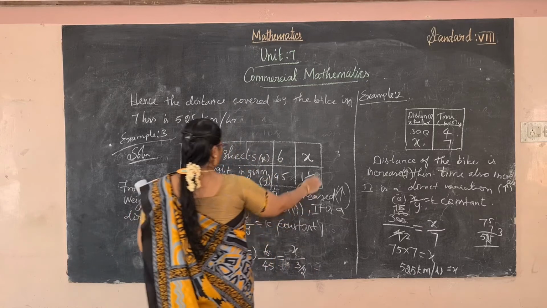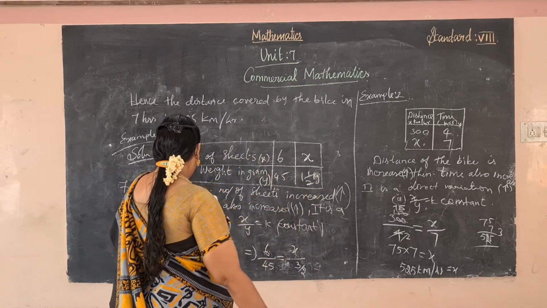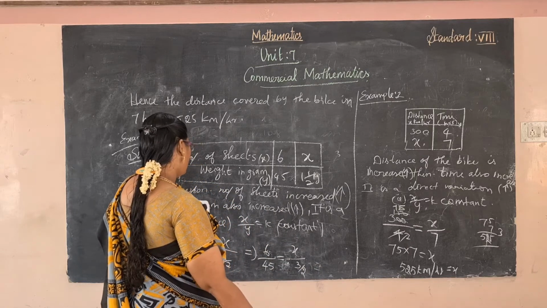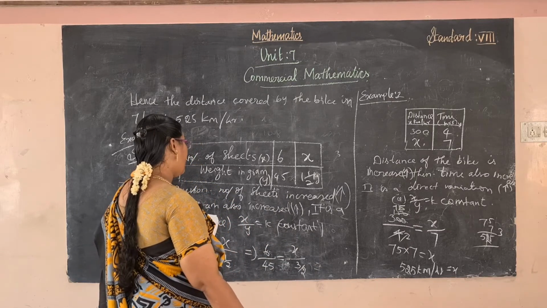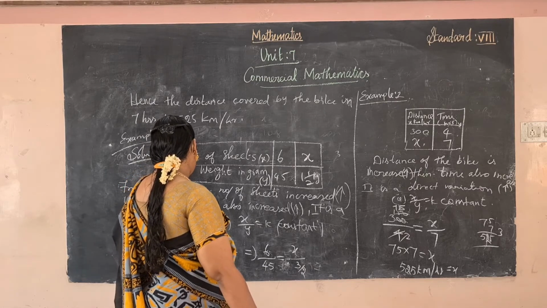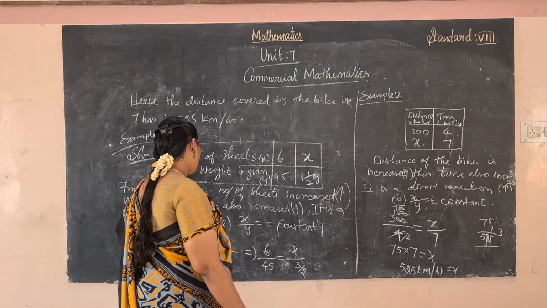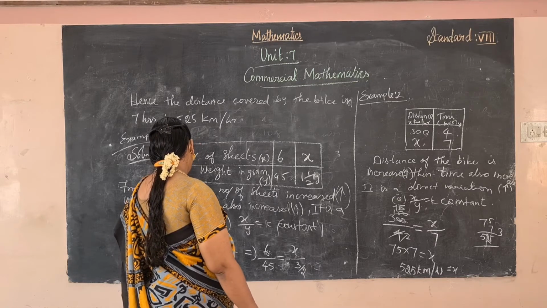Here kg is given, here gram is given. The second one is given in kilogram. So largest value, so what do we do? We have to multiply. From which one to which?